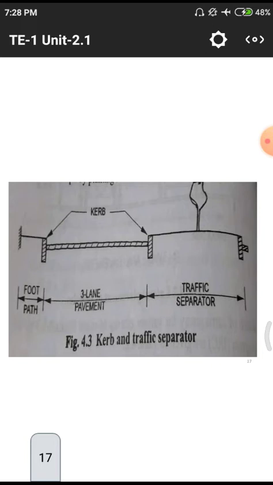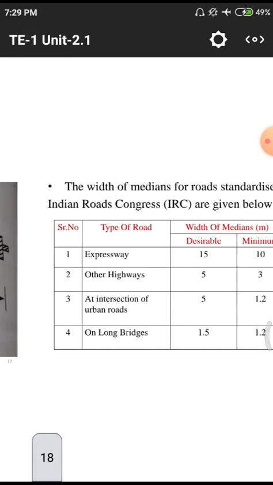In a few places, keeping dividers is not possible, so nowadays we are simply keeping concrete blocks with markings of yellow and black color. They are kept as traffic separators, particularly in cities. This is the example for that particular diagram and explanation.